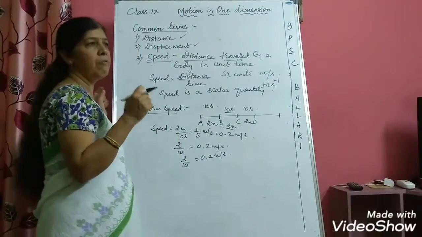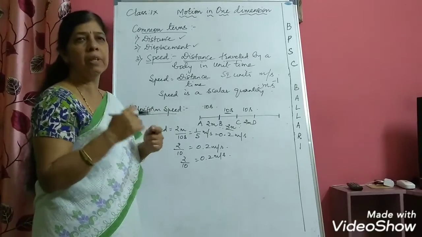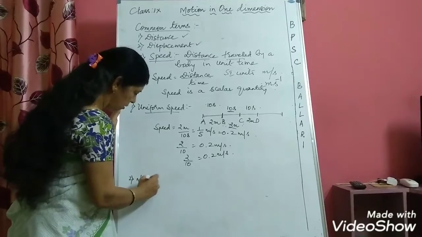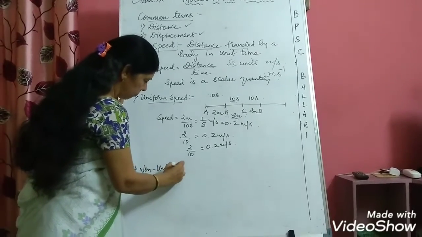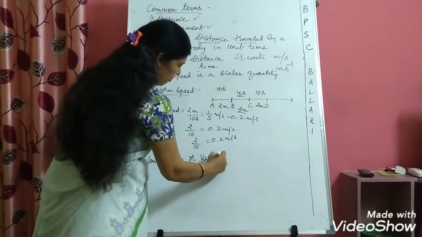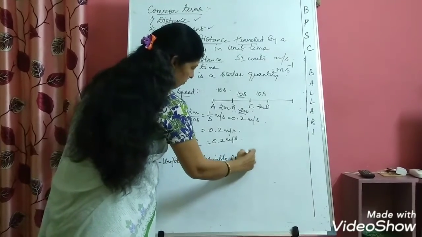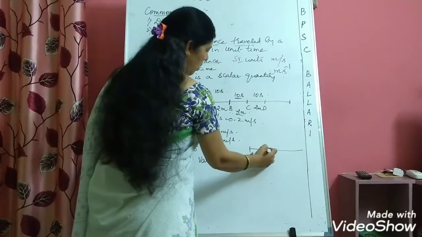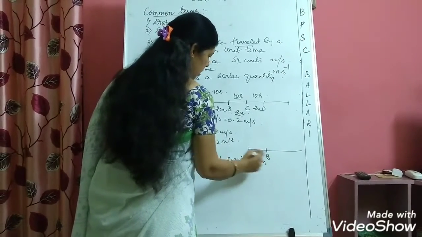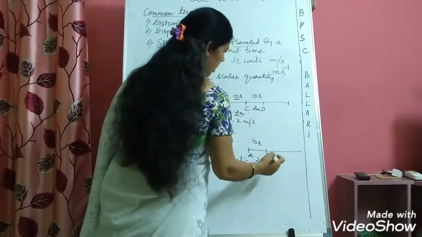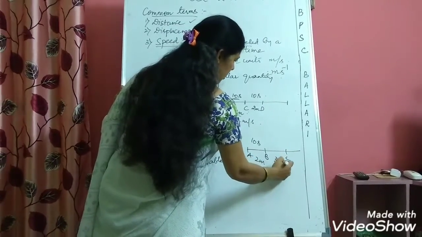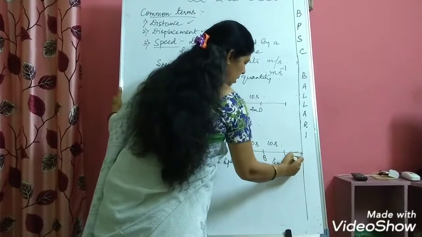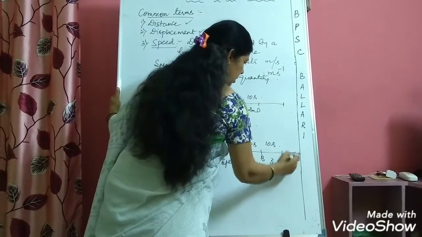And in our everyday life, we come across objects sometimes traveling with a uniform speed also. On the other hand, let us take non-uniform speed or variable speed. I'll just draw the schematic diagram. Now A, B, 2 meters, 10 seconds. Next, I will take 3 meters, 10 seconds. Now you can observe, this is D, this is 5 meters, 10 seconds.